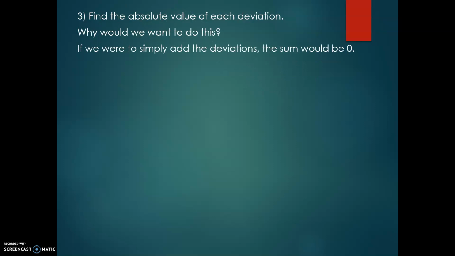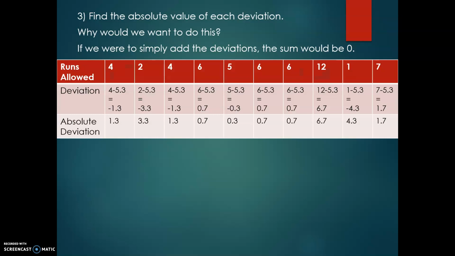If we were to take all those deviations and just add them up, leaving them positive and negative, it would get back to 0, because the number is the mean that we're getting back to. So if you go through and take the absolute deviation, you just make them all positive. So the negative 1.3 becomes 1.3. The 0.7 stays 0.7. Absolute value, it's the way it works.